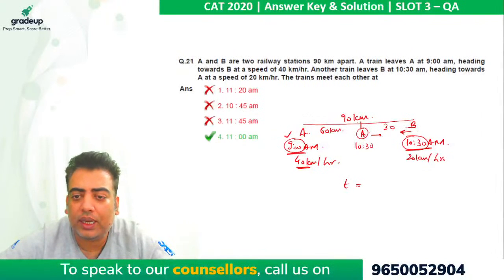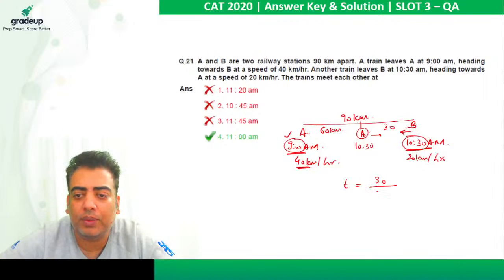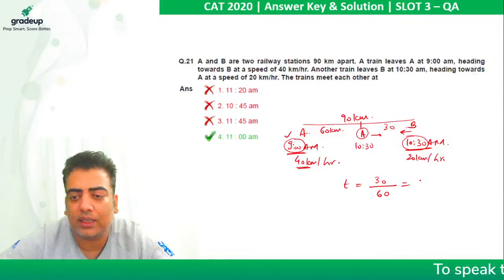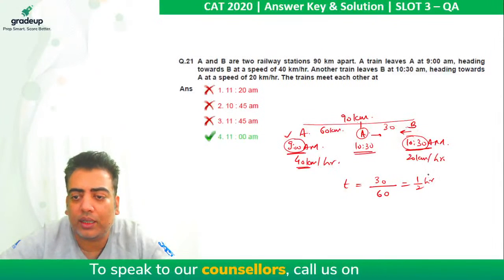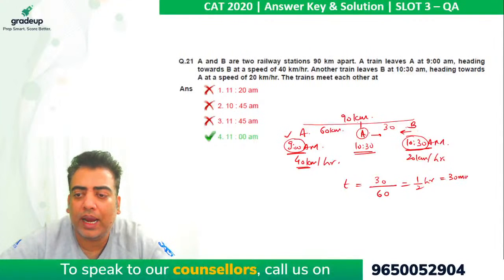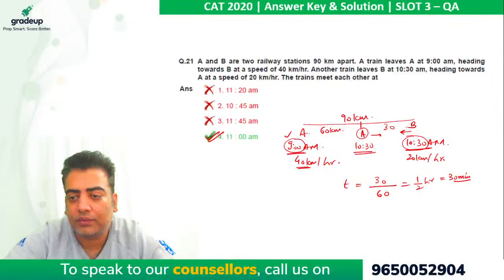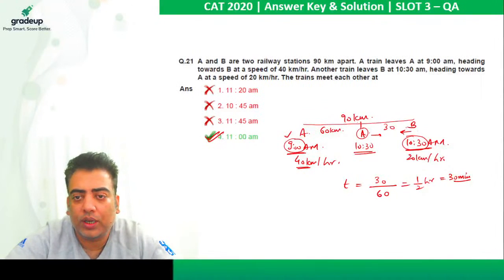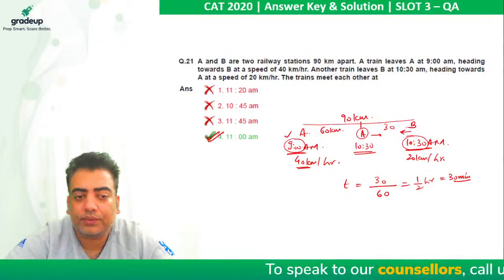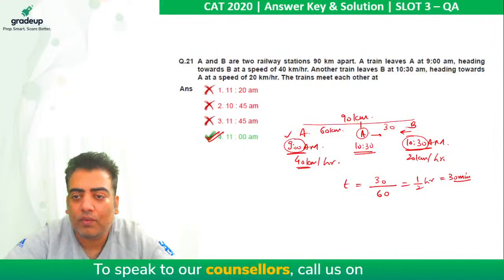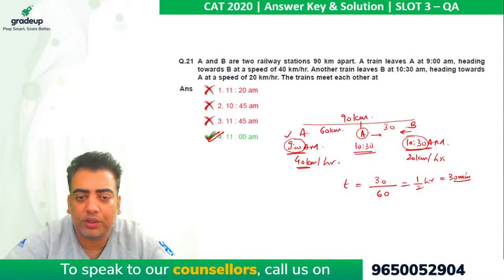So the time taken by them to meet will be distance between them divided by relative speed. 40 plus 20 is 60, so 30 divided by 60 is equivalent to half an hour. After 10:30, when you take another 30 minutes to meet, the time at that instance will be exactly 11 a.m. So guys, please check it out. I hope it is clear to each and every student. Another very standard and easy question based on relative speed, discussed in almost every class of TSD.